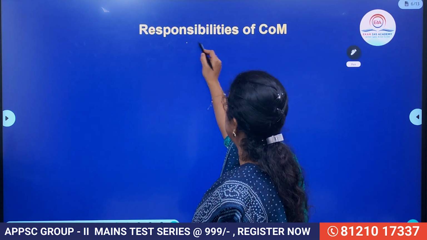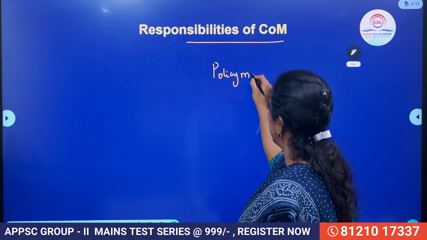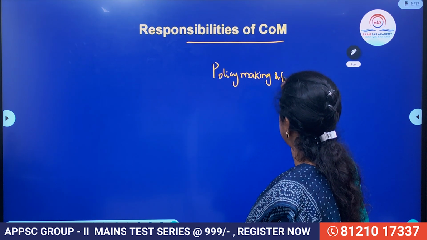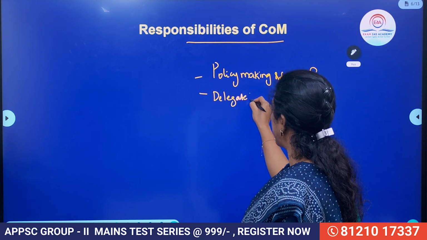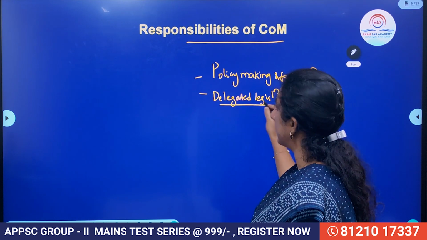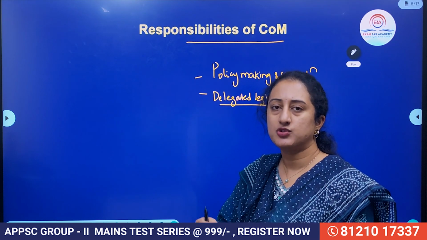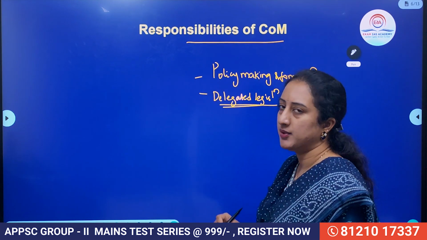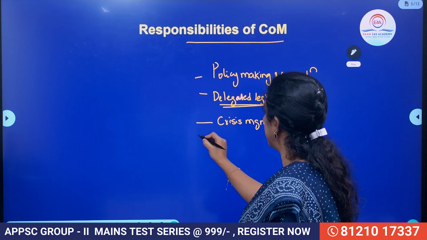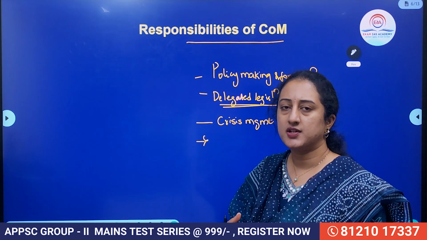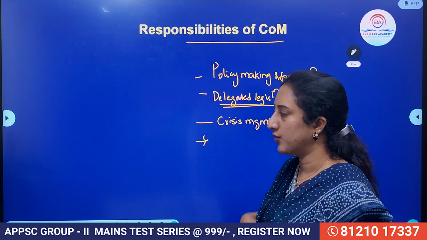Then let us know about the responsibilities of the Council of Ministers. They will take part in policy making and formulation. They also hold the important duty of delegated legislation, because legislation is the main job of Parliament, but due to its bulkiness and lack of time, the legislature delegates the power to make laws to the executive, and here the cabinet plays an important role. At the same time, they also play a major role during crisis management, they take effective policies, and they have the responsibility of communicating everything to the House of the People. So these are the main roles and responsibilities.